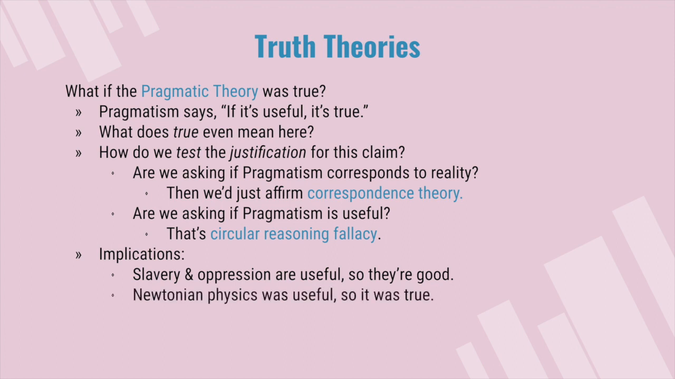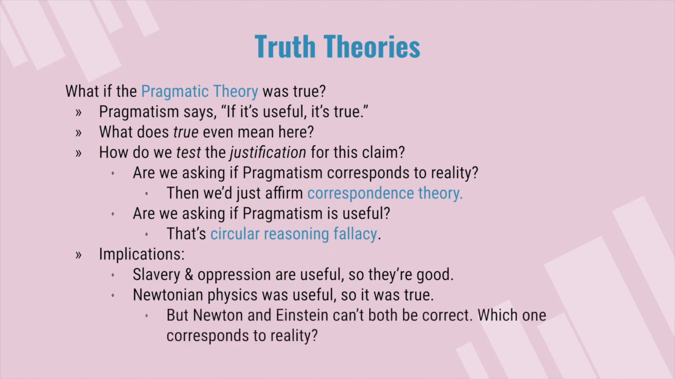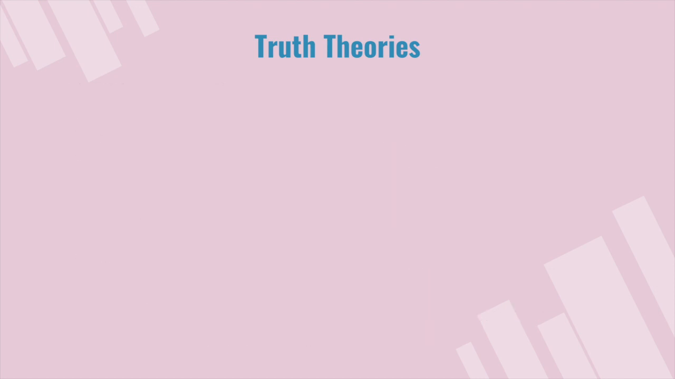The implications here: things like slavery and oppression are useful, so that means they're true, that means they're good. Newtonian physics was useful, so it was true. Actually, not all of it was true. It needed to be updated by Einstein. There were things about it that were wrong. Newton and Einstein can't both be correct. Which one corresponds to reality? Newton and Einstein are equally useful, but which one is true? In a similar way, freedom and slavery are both useful, but which one is actually good? That's a different question. That's asking about correspondence to reality.